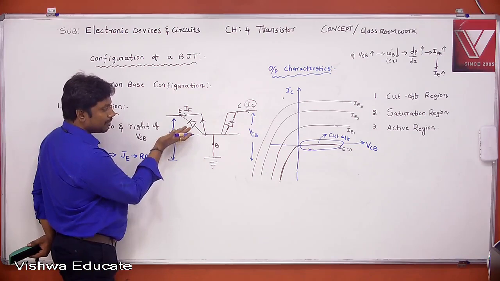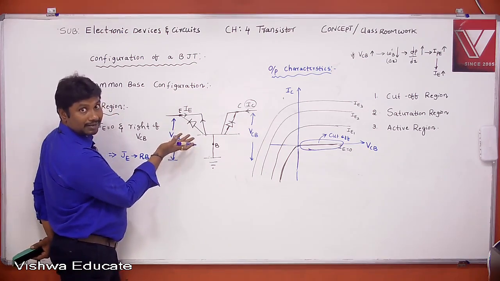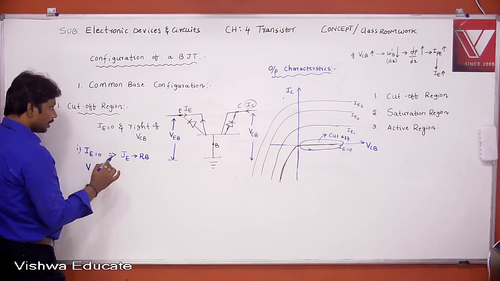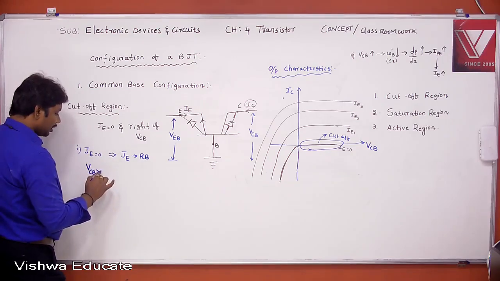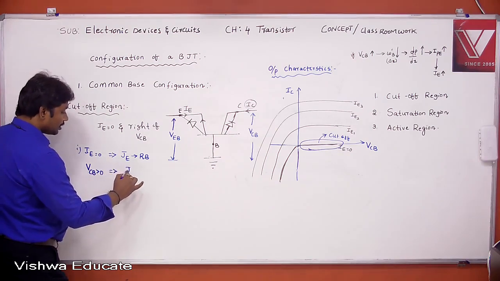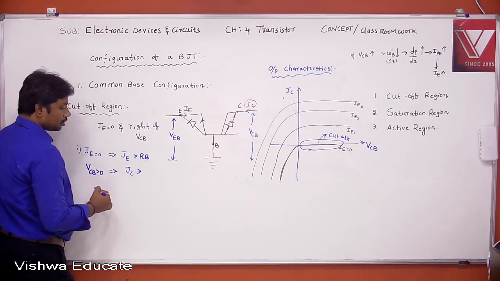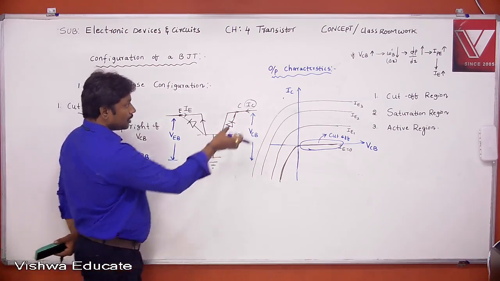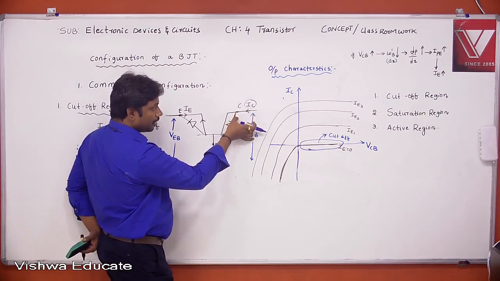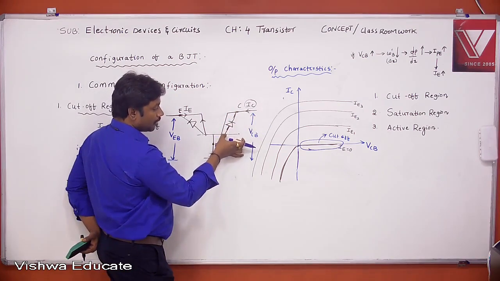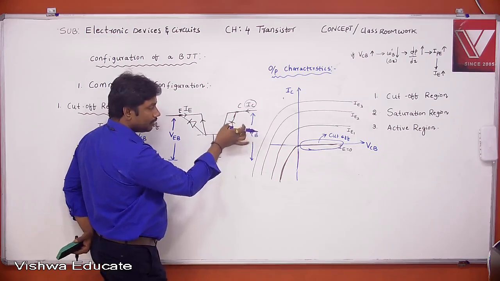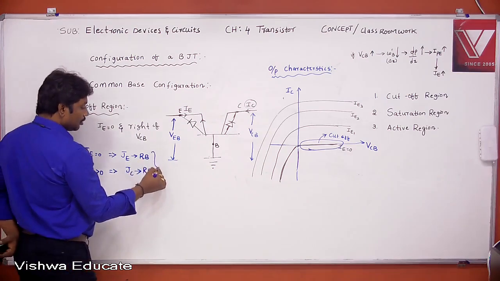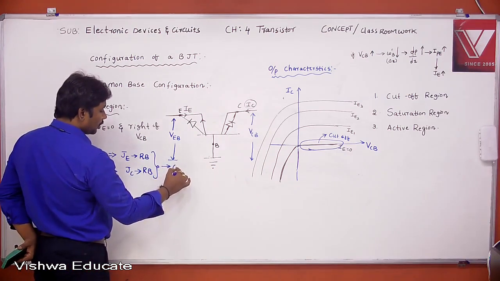Similarly, to the right of VCB means VCB is greater than 0, so the cathode is greater than the anode and the collector junction is also in reverse bias. If the emitter junction is reverse and the collector junction is reverse, the region is the cutoff region.